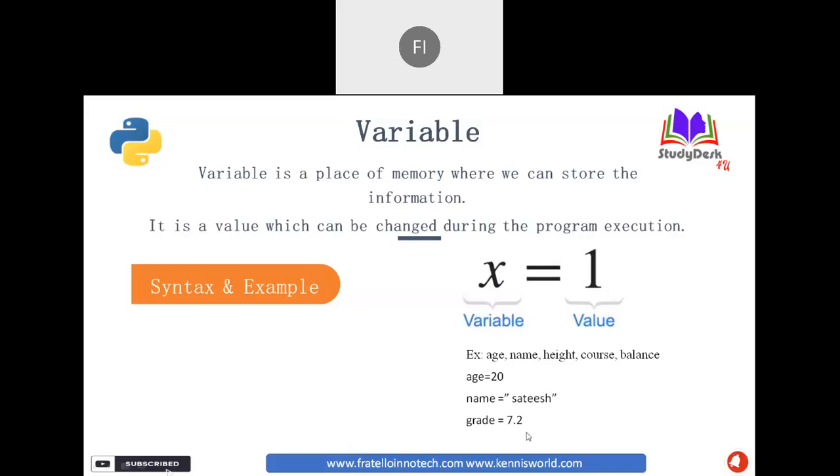So are these 3 points clear? The first point is variable value can be changed at any moment, any time of the program. Second, variable can be declared by using variable name is equal to value. And the third thing, no need of defining the data types externally. The Python interpreter will interpret the data type by the value which you assigned, so it won't require any data type externally from the programmer. So these 3 points are clear with respect to variable, all of you?